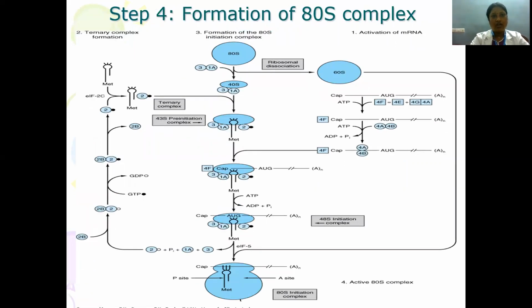After formation of the 48S initiation complex, we have another step, the formation of the 80S initiation complex. Here you can see the mRNA, the starting codon, the amino acid which the starting codon encodes, methionine, along with a part of the ribosomal subunit and the factors. After this, the 60S subunit, which was dissociated at the beginning, will come and associate itself to the 40S subunit to form the 80S initiation complex. Rest of the things remain the same.